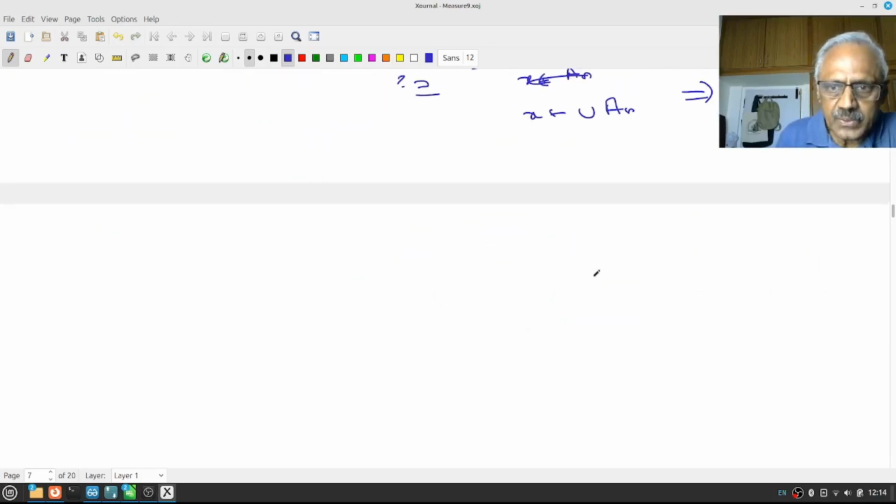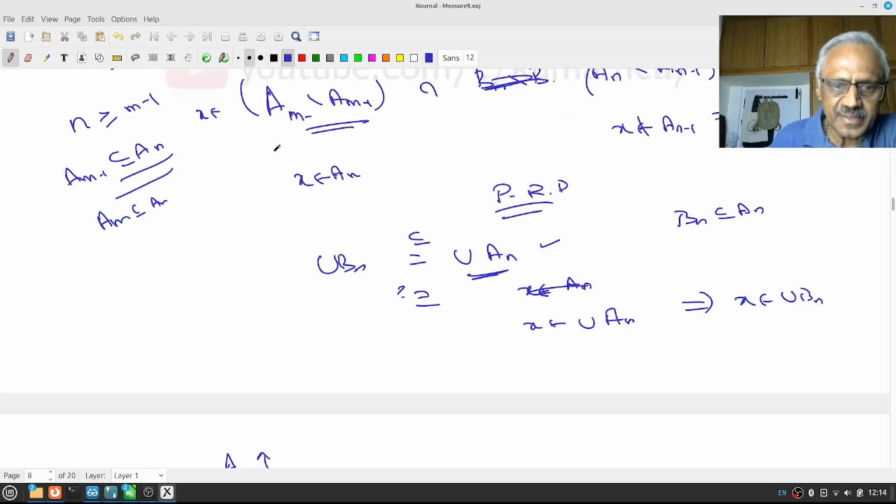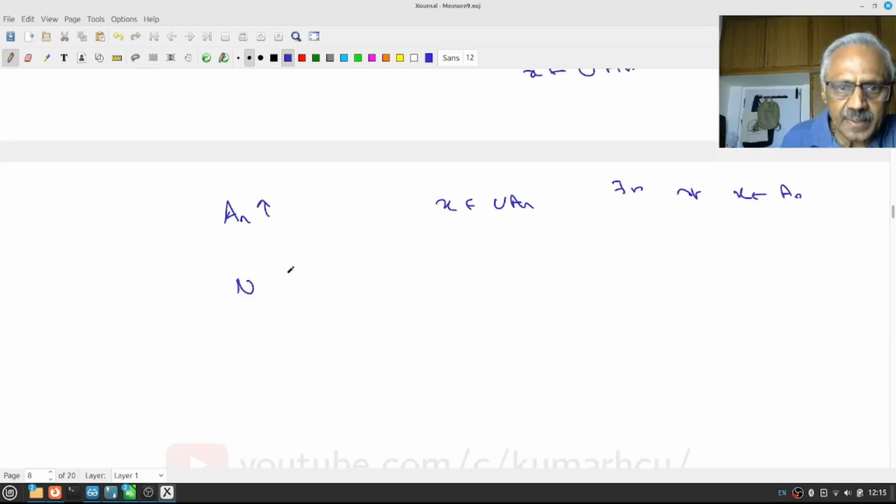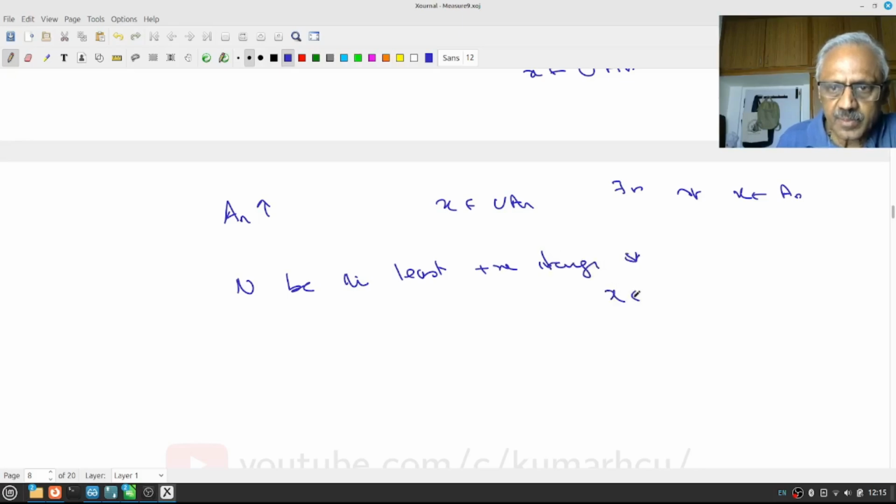Now, we know the An are increasing. We have used that fact earlier here. Therefore, x belongs to union An. That means there is at least one n such that x is in An. Therefore, let capital N be the least positive integer such that x belongs to An.